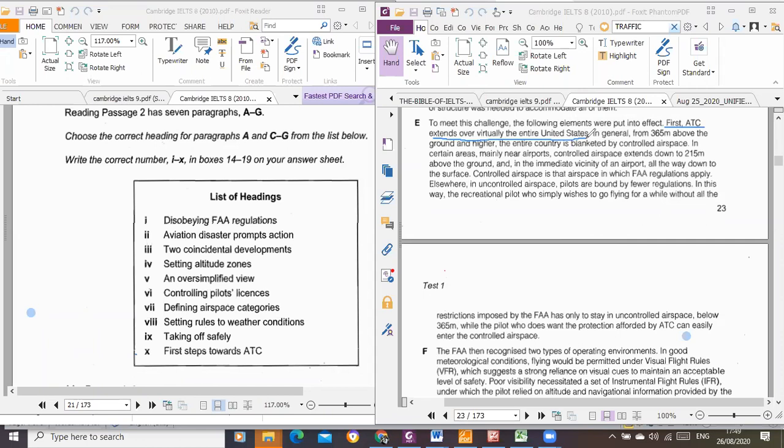You can see that is not likely going to be the topic sentence here; it is still introducing us. In general, from 365 meters above the ground and higher, the entire country is blanketed.